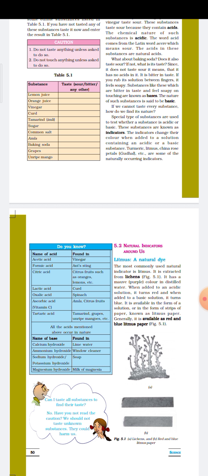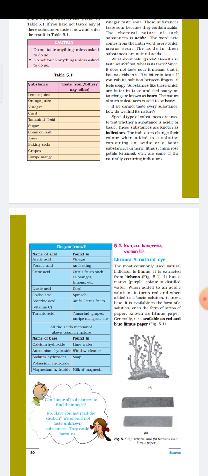Acids are classified as mineral acids and organic acids. The acids like hydrochloric, sulfuric and nitric acid available in the chemistry lab are examples of mineral acids. These acids are mineral acids because they can be prepared from naturally occurring compounds called minerals.